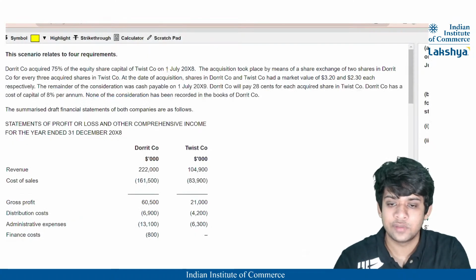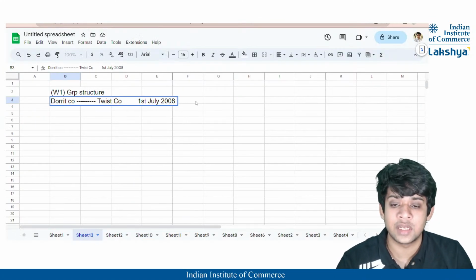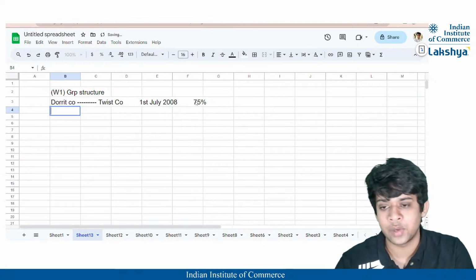You can see here on 1st July 2008, this company was acquired, and 75% of the equity shares have been purchased. That means 75% of the company has been acquired.